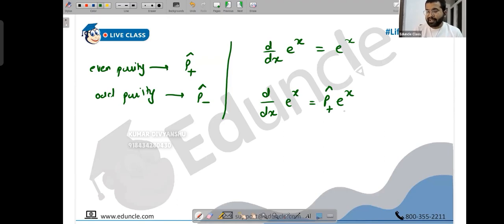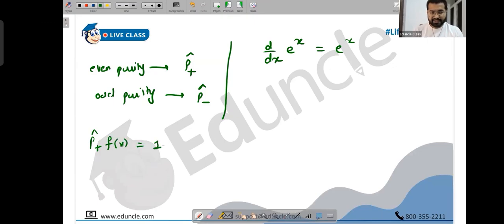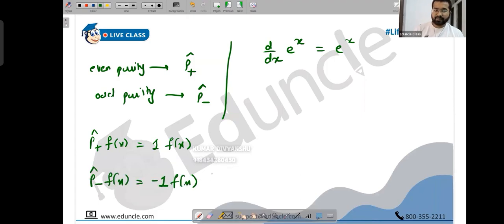So when you apply even parity on e raised to x, you get the same function back. Okay, so I'll write it this way maybe here. When you apply even parity on a function, you get the same function back with, let's say, eigenvalue 1. But when you apply odd parity on a function, you get -1 into f of x.